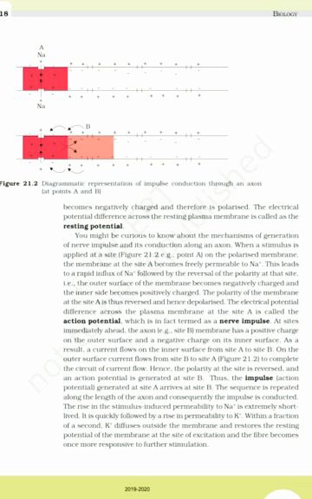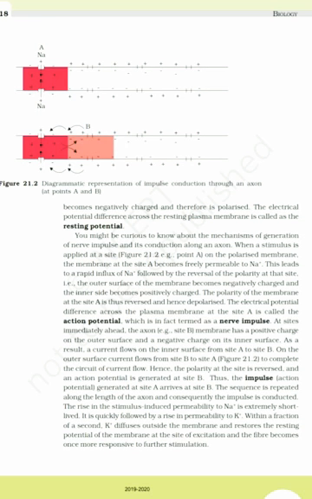The polarity of the membrane at the site A is thus reversed and hence depolarized. The electrical potential difference across the plasma membrane at the site A is called the action potential, which is in fact termed a nerve impulse.